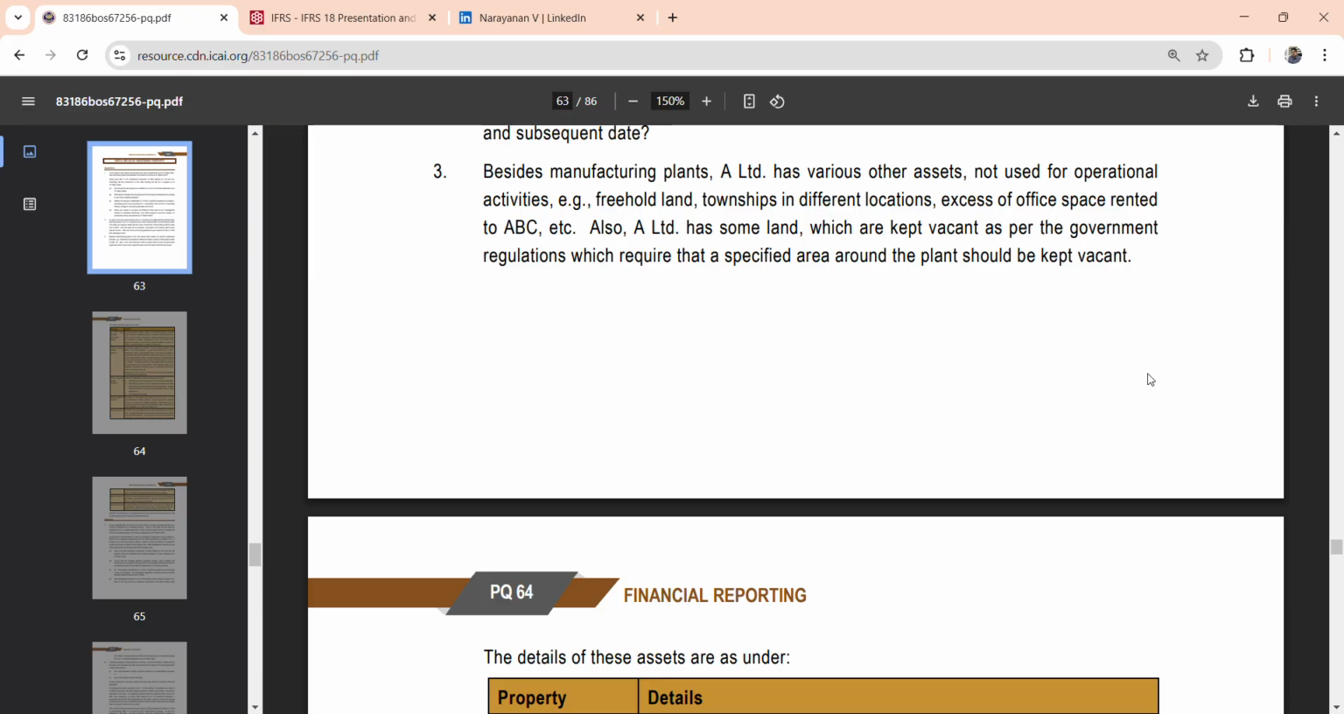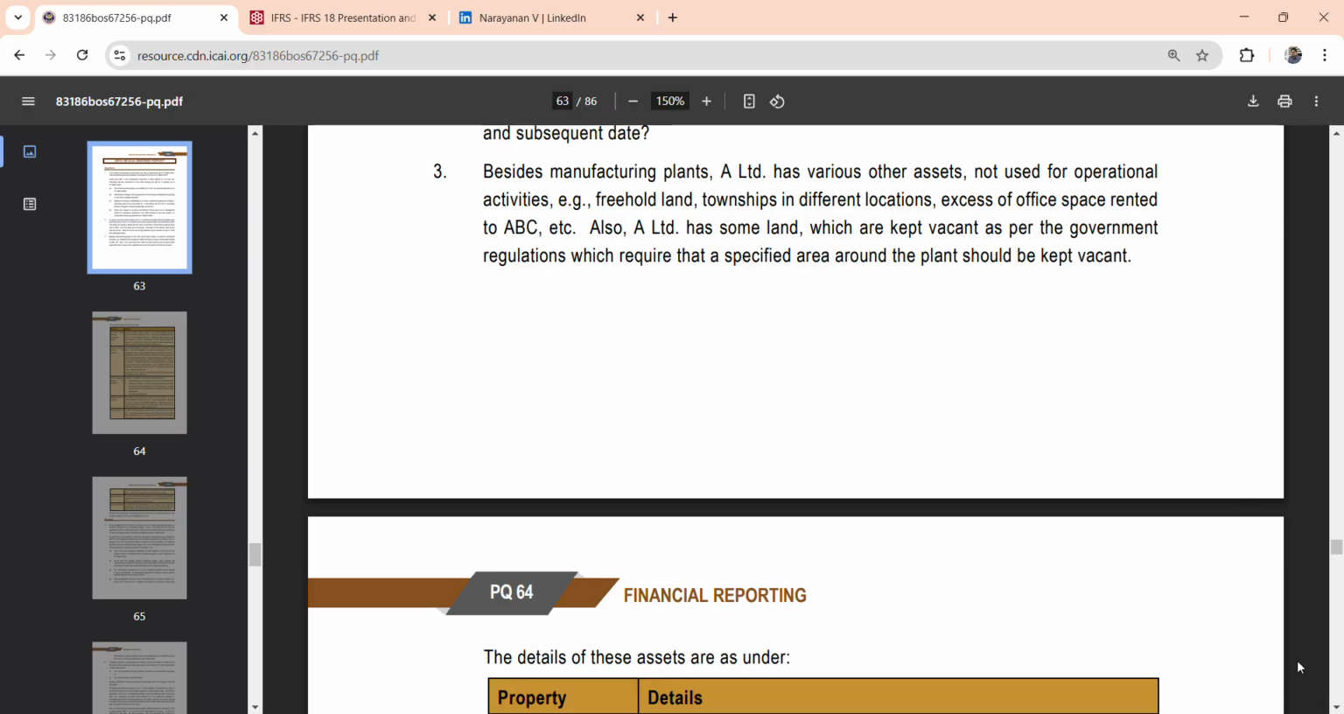Let's quickly take a look at one very important question from Ind AS 40, which was asked in your September 25 mock also. Besides manufacturing plants, A Limited has various other assets not used for operational activities, that is freehold land, townships in different locations, and excess office space. Also, A has some land which is kept vacant as per government regulations, which require a specified area around the plant to be kept vacant.